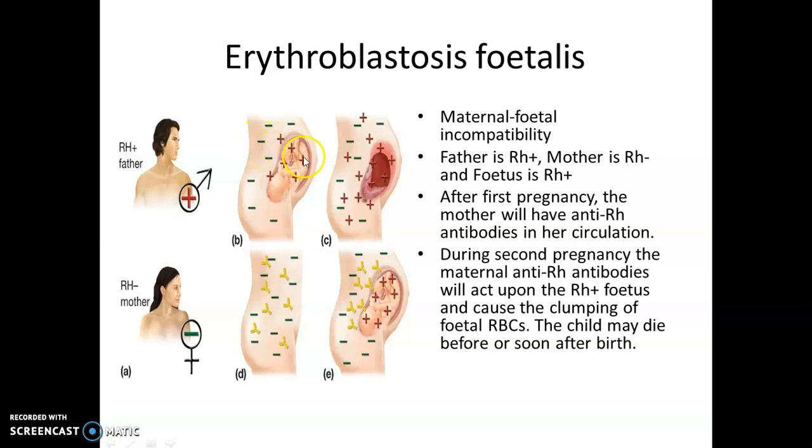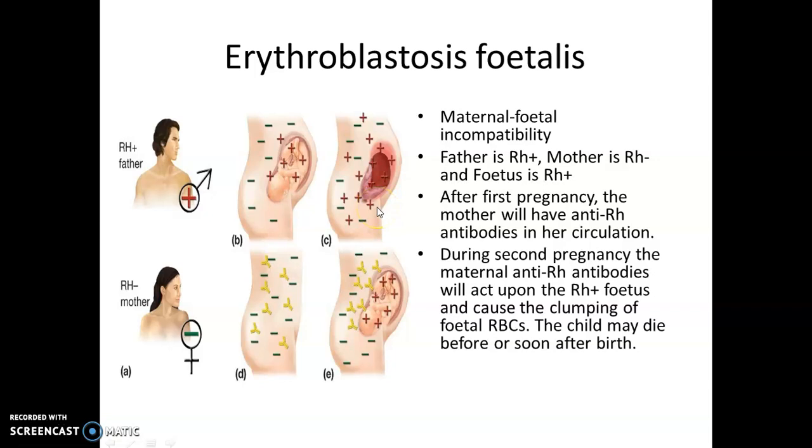And if there is a chance for the mixing of maternal and fetal circulation, the fetal RBCs with Rh antigen will enter into the maternal circulation, and the maternal body is getting exposed to Rh antigen, and the mother will produce anti-Rh antibodies. But this will take some time, and by that time the first child will be born without any problem.